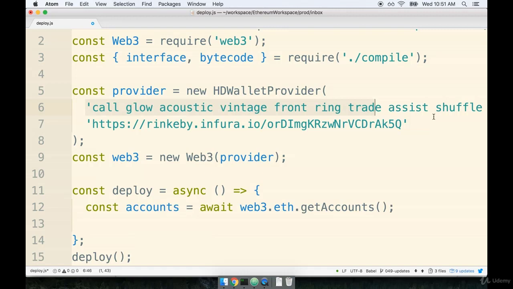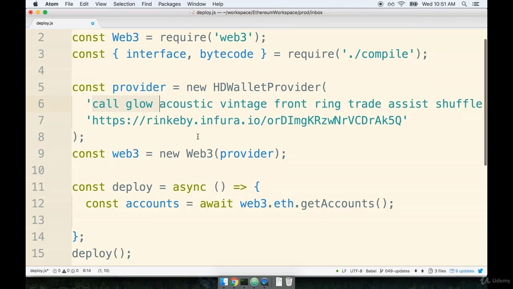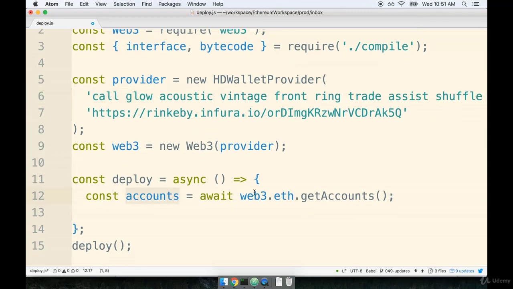But as we saw much earlier when we spoke about mnemonics, a single mnemonic can be used to generate many different accounts. And so the reason that we're getting a list of our accounts right here is that the mnemonic is not specifying just one account, it can be used to generate many accounts. And so we're just going to decide to take the first account out of this list of accounts right here and use that as the basis for deploying our contract.